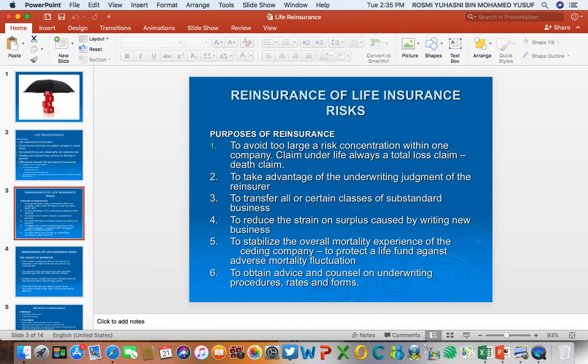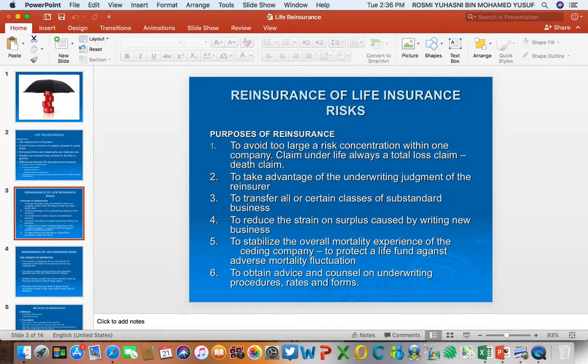Number two is to take advantage of the underwriting judgment of the reinsurer. There are certain diseases which are not common in that particular country. So to cover that type of disease and those health complication problems, sometimes the insurer needs to get underwriting judgment or underwriting help from the reinsurer, which has more expertise and experience in handling certain disease risks and health problems.